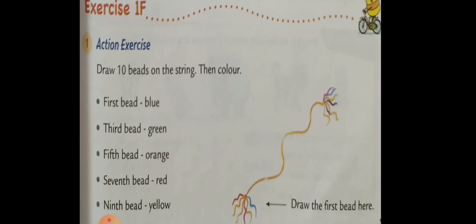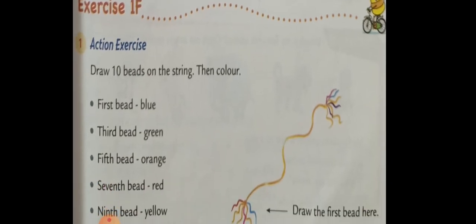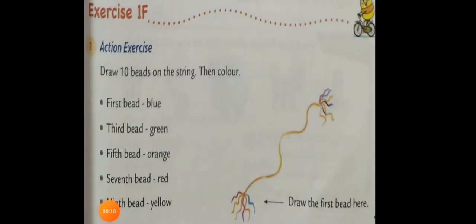Now it's an exercise from your book. Exercise 1F. I'll tell you the page number. Wait, children.